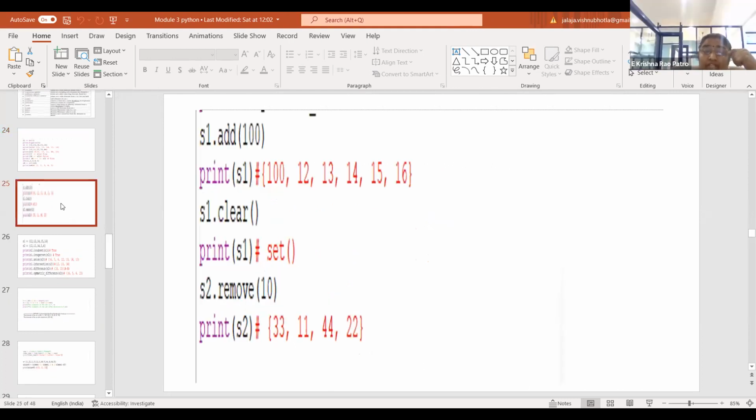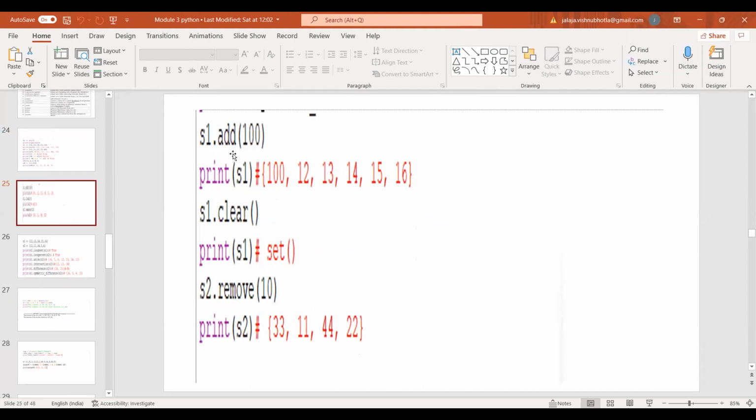These are the methods which are applicable on your sets. So you have here set S1 and I'm trying to add an element here, 100. So add is a method whenever I want to add any element to the set. So I can say S1 dot add and I'm trying to print the contents of my set S1. Here please observe 100 is added to your set.